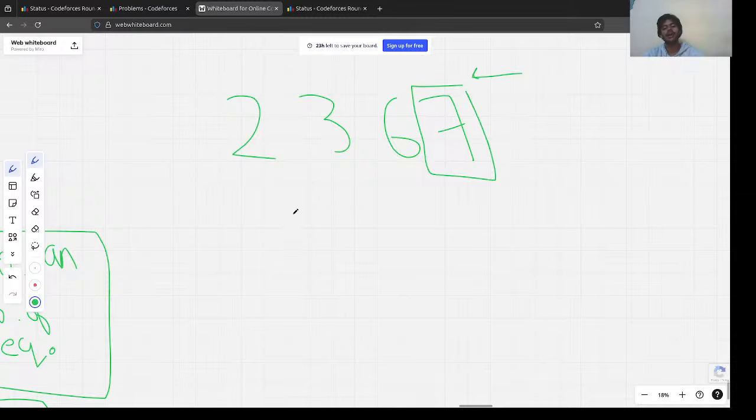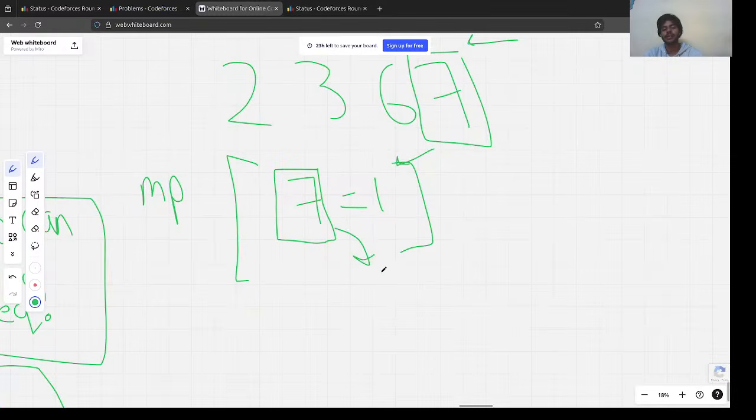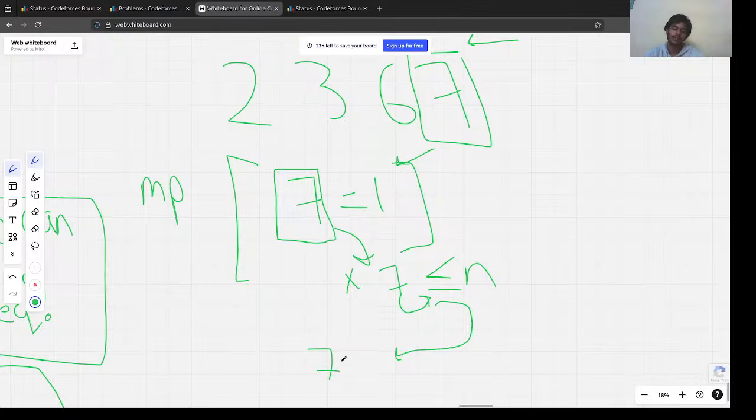right? And I would mark 7 equal to 1, because this takes us one element, and I'll take a map or set here. It will store all the elements. I put it inside the map, and I will start iterating in the map, right? For each number, I would multiply it by 7 and check if this multiplication results in a number which is less than or equal to n or not. If this results in a number less than or equal to n, I'll push this number into the map again.